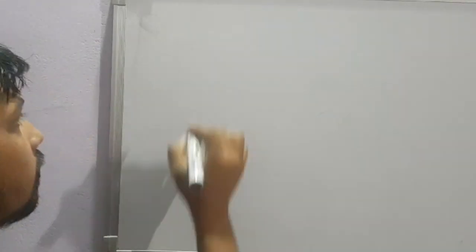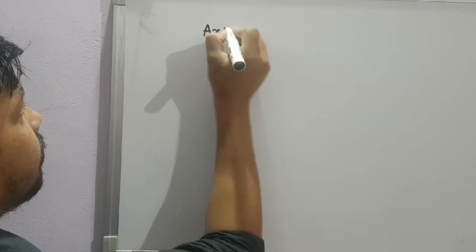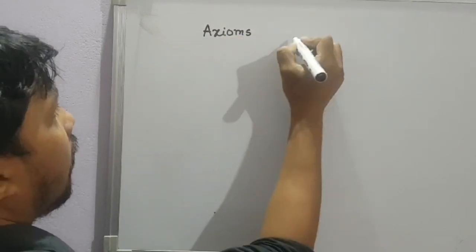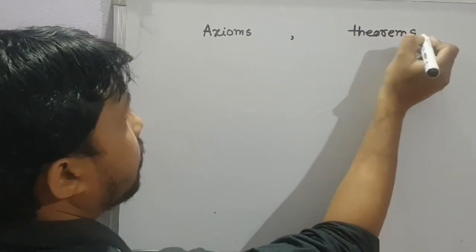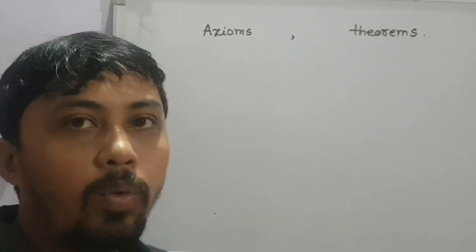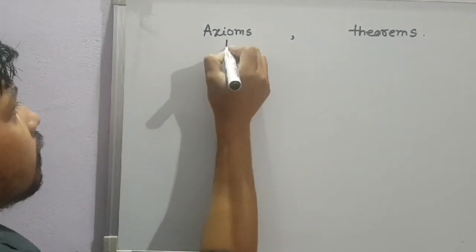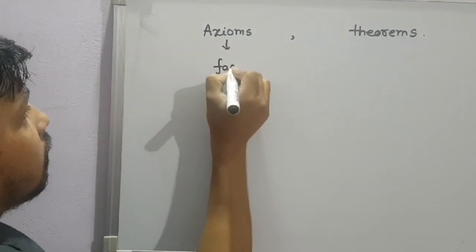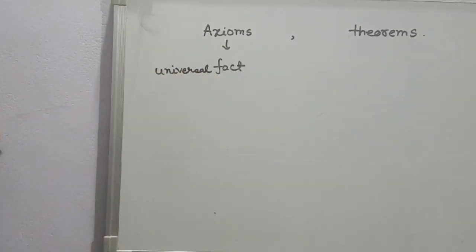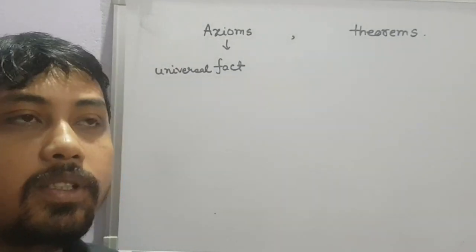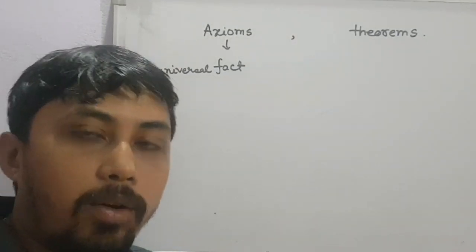Learned about points, lines and planes. Next we are going to learn two very important terms. Those are axioms and the next is theorems. Alright. Now what is an axiom? An axiom is nothing but a fact. Rather, it is a universal fact. Universal fact means something which is true across the universe.